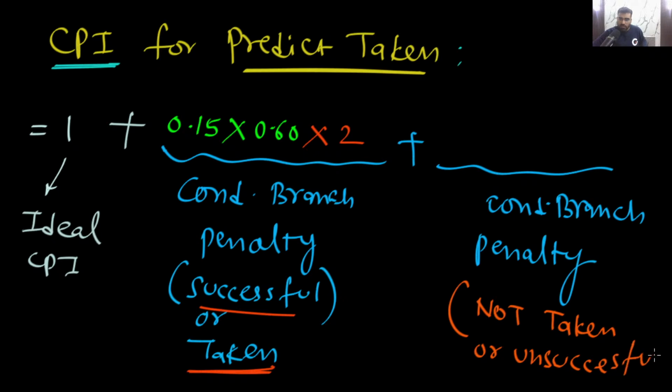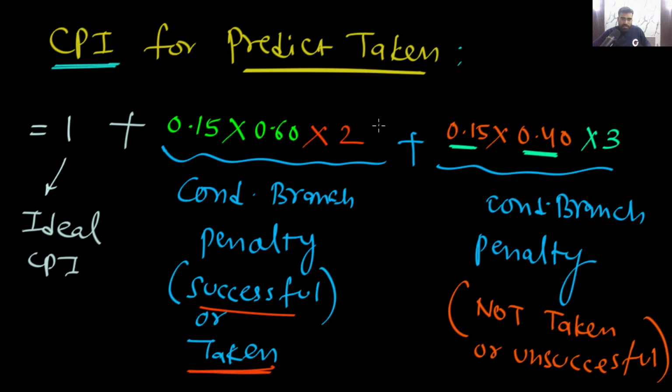Okay, unsuccessful. So in this situation, how many? Very simple. Remember, these many are not taken. These many conditional branch instructions are there. Out of them, these many are not taken, multiplied by 3 stalls. We have already seen, okay, 3 stalls.